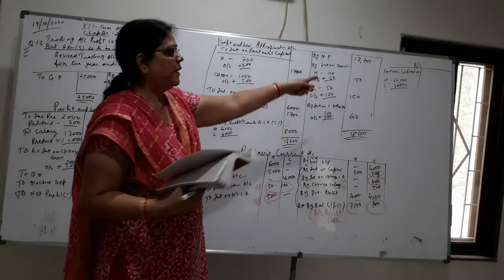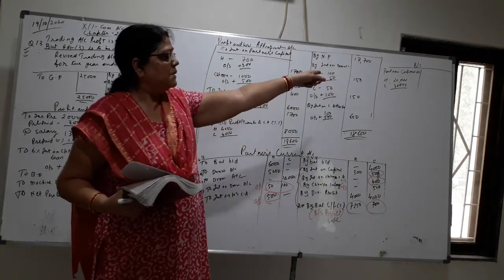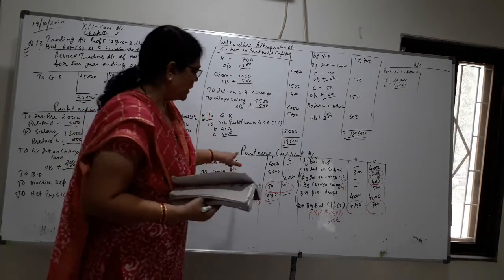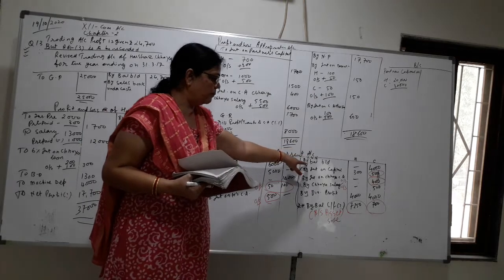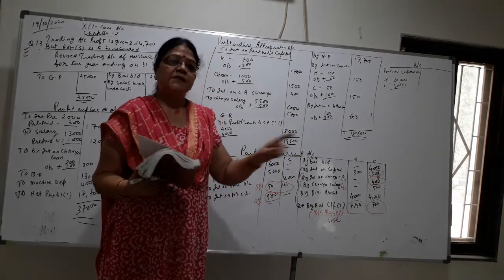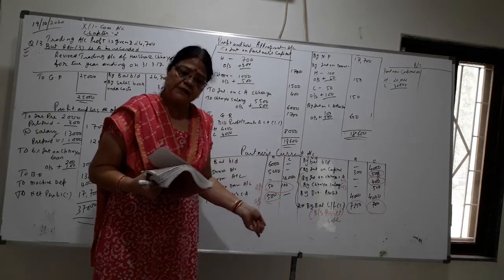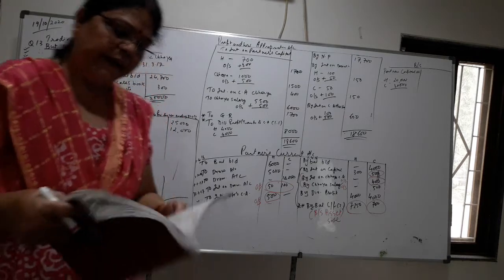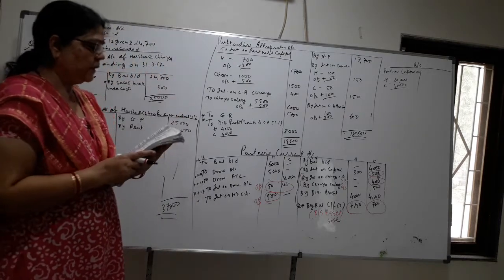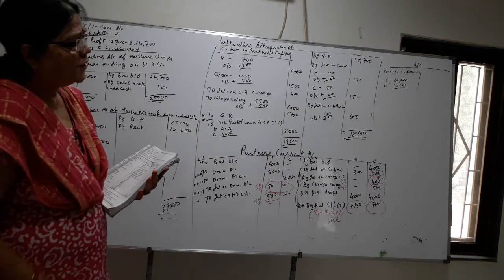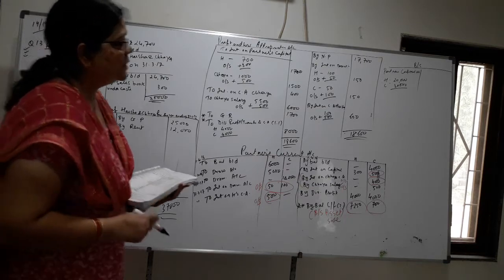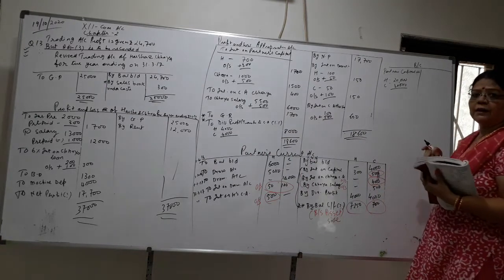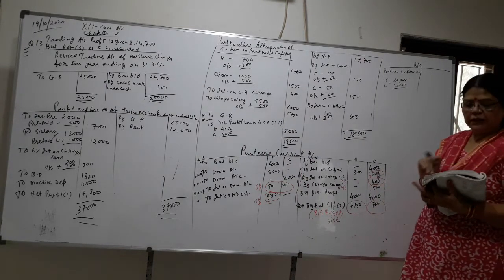So capital is fixed, so we will write directly in the balance sheet, capital, liability side. And we will write current account, partners' current account, we will put balance brought down. If it is debit, then on the debit side. If it is credit, then on the credit side. So wherever the balance is brought down, we will write. Okay. 5% on capital. Now children, 5% on capital means how much will it be on fixed capital? 10% is 2,000 and 5% will be 1,000.